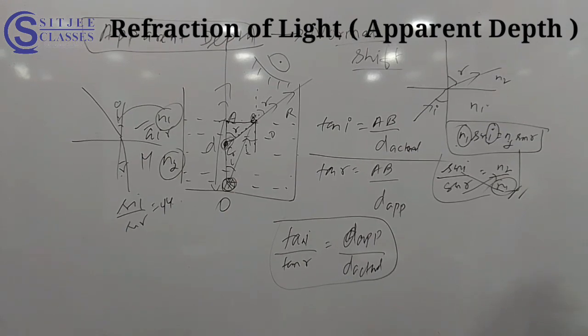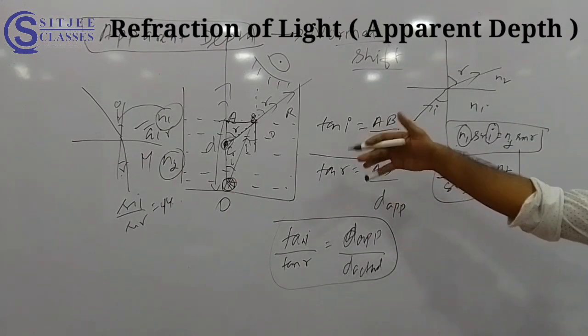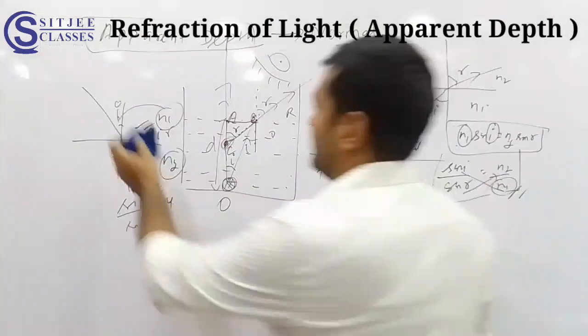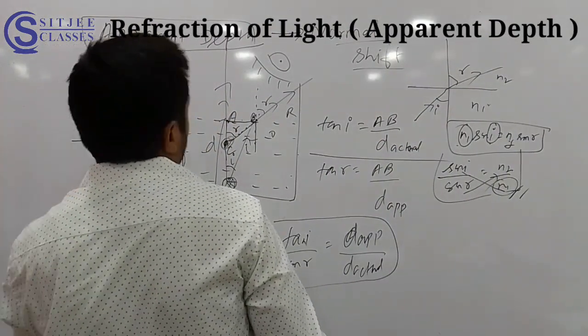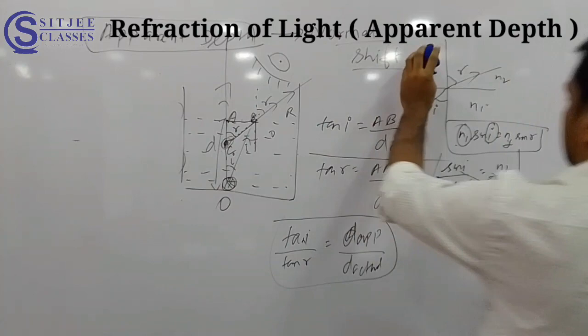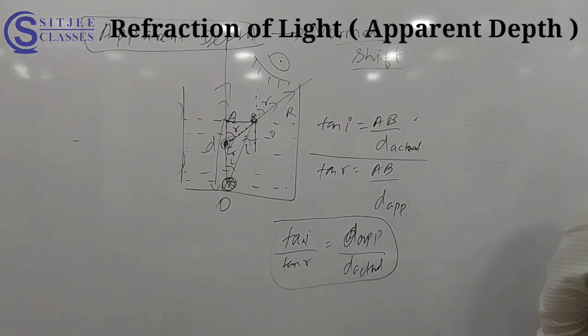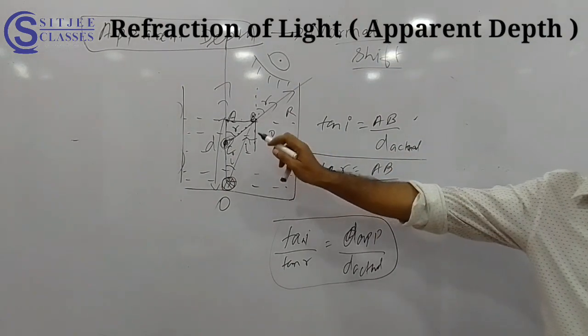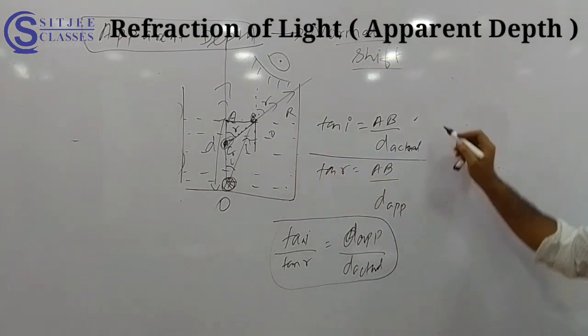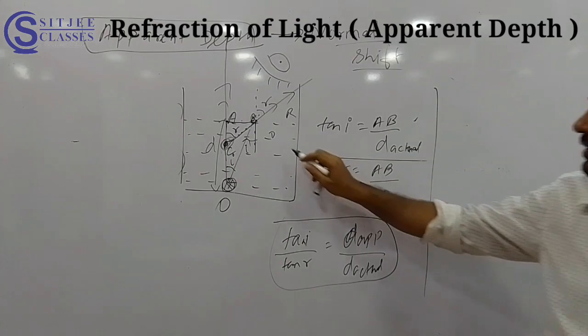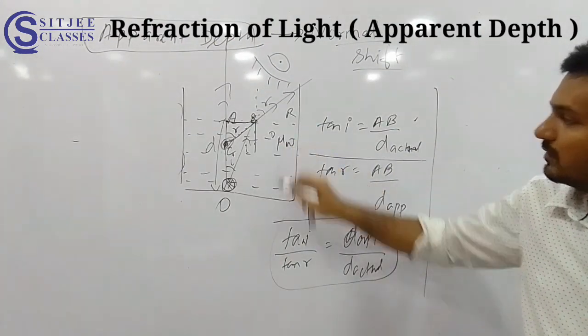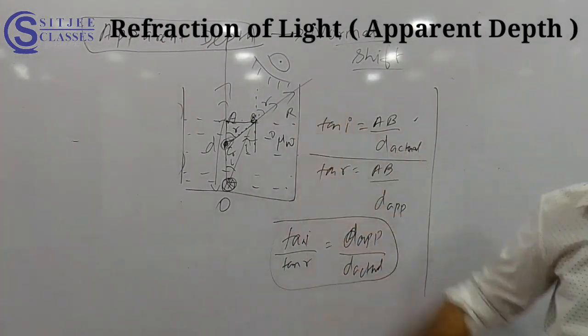Is it clear? The same concept we can use here. In fact, here also the same thing is there. So first of all, I will delete this for this. Now see here, I will erase this also. Now just listen, I am applying here Snell's law at this point. Snell's law will give me this is mu of water, and this is mu of air.